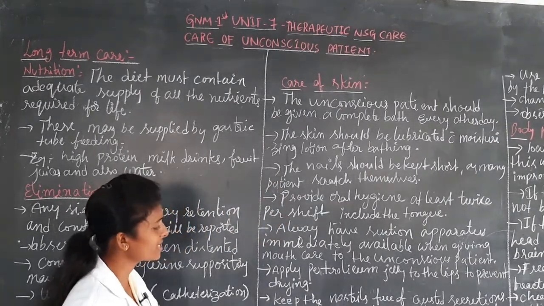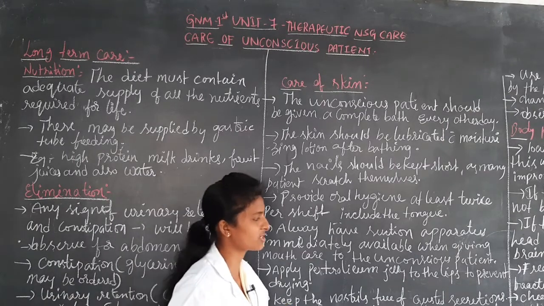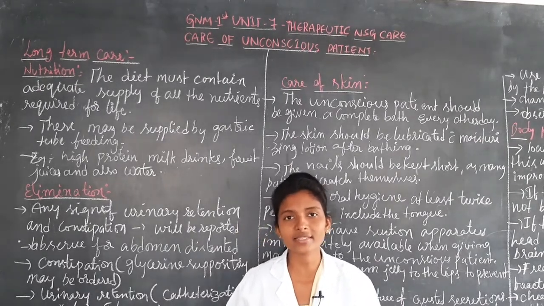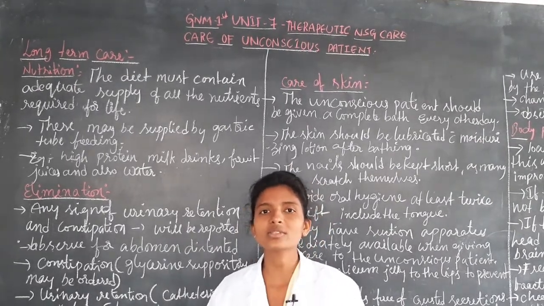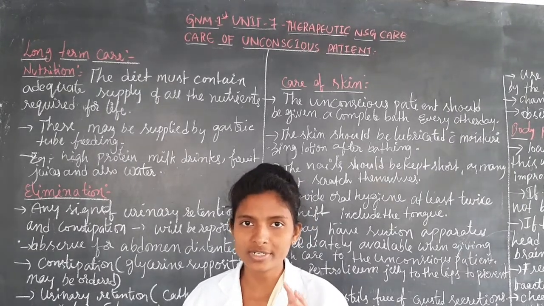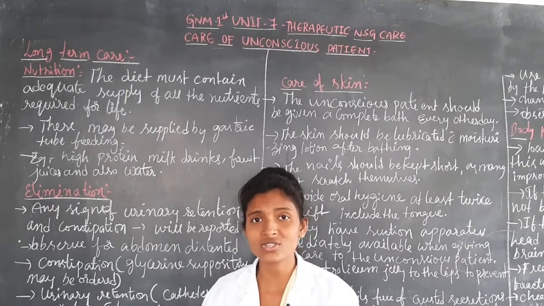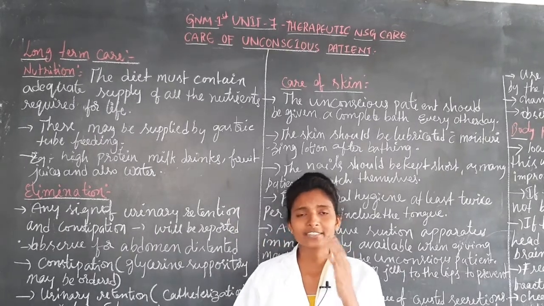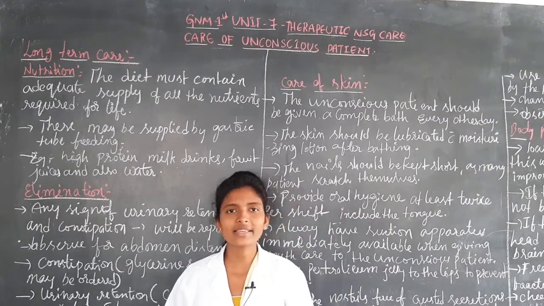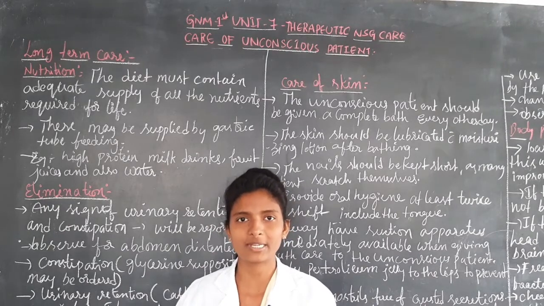And the next one is to check the eyes frequently for signs of irritation or infection. Not only the skin, not only the oral hygiene, the next thing is the eyes. The nurse has to check frequently for any signs of irritation or infection in the eyes, and whether any discharge is present or not. So these are the things we can see in the long-term care of an unconscious patient.